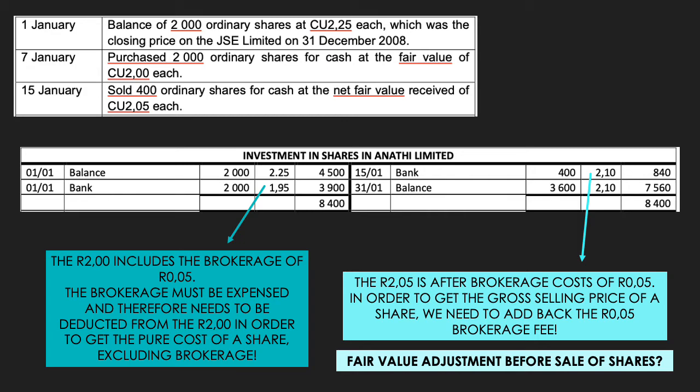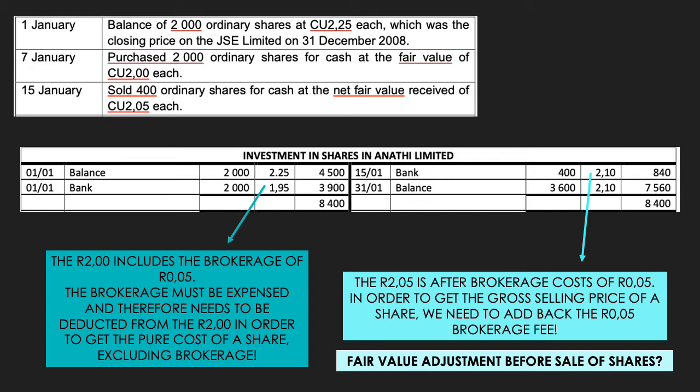Now, just to give you a better indication of why we deduct the 5 cents from that R2, the reason being is when you purchase a share, you are going to pay R1.95, and you are also going to pay the brokerage of 5 cents. So that 5 cents just increases the total amount that you pay in order to get your hands on this share. So in order to get the pure cost of a share, you therefore have to deduct it from the R2 in order to get the pure cost of an ordinary share.